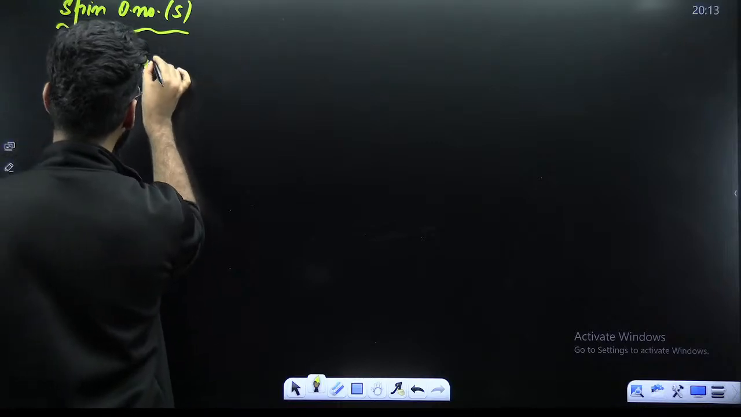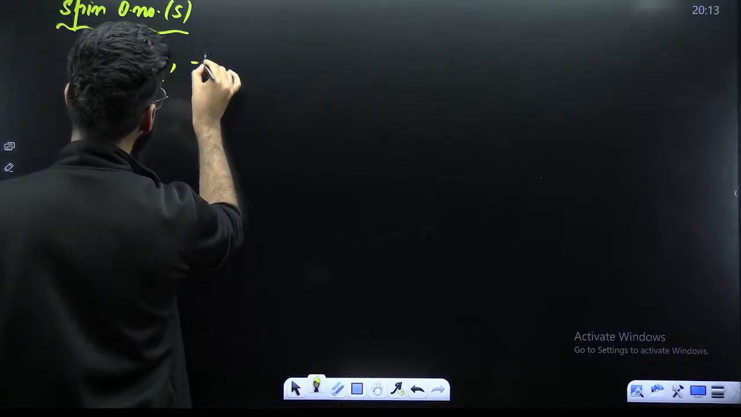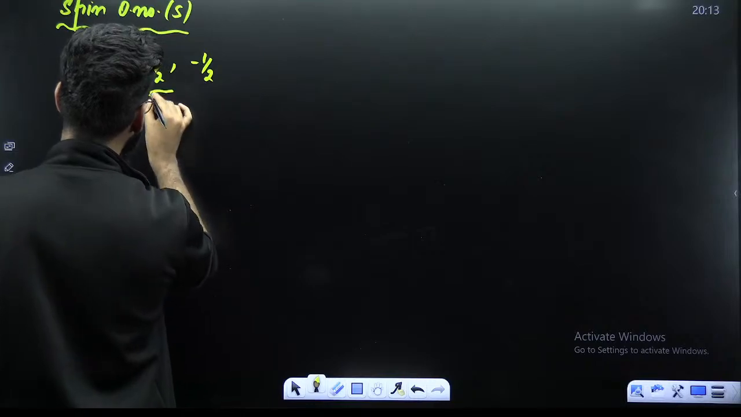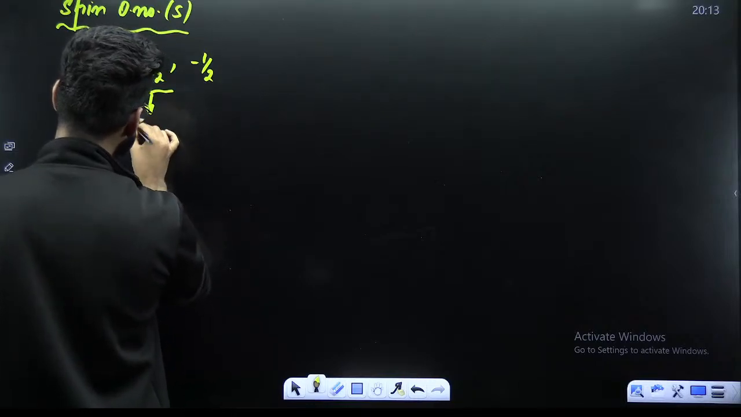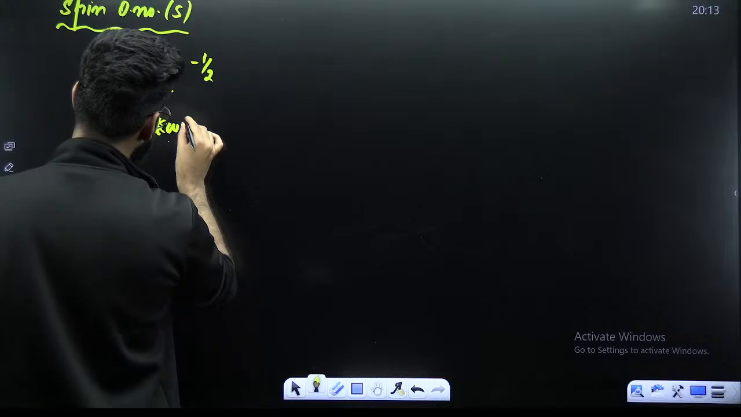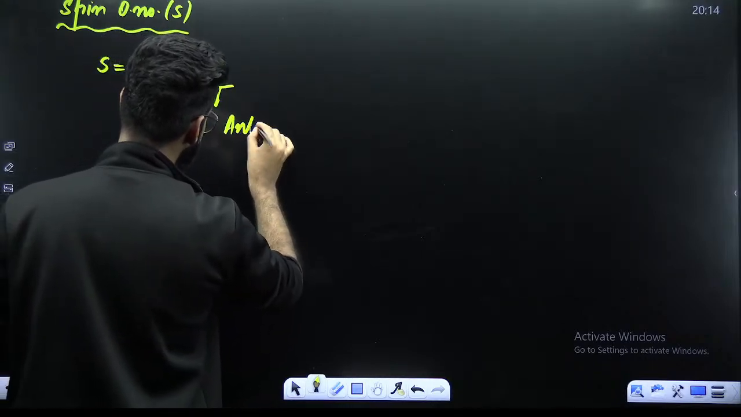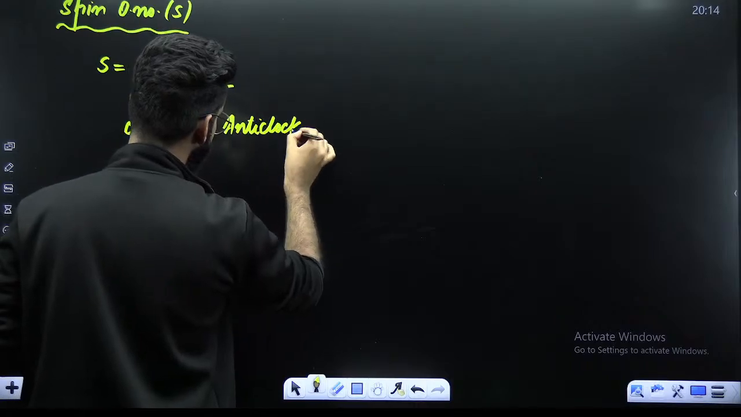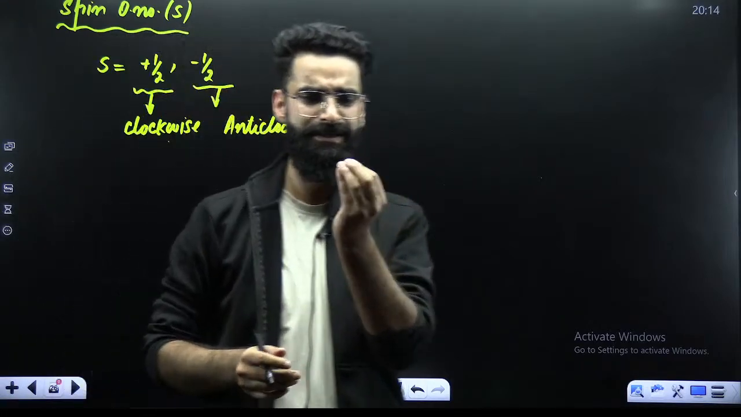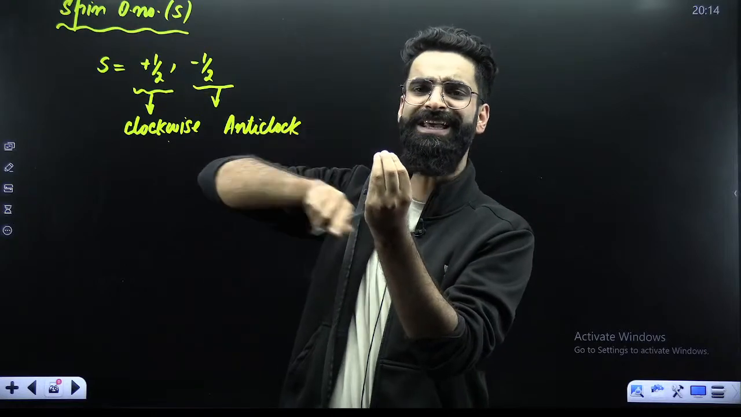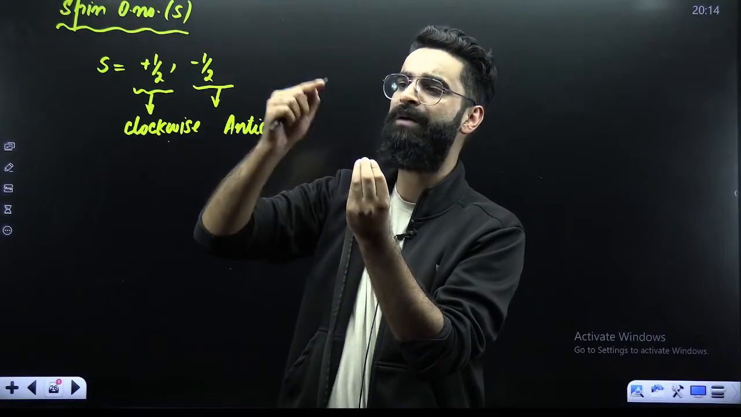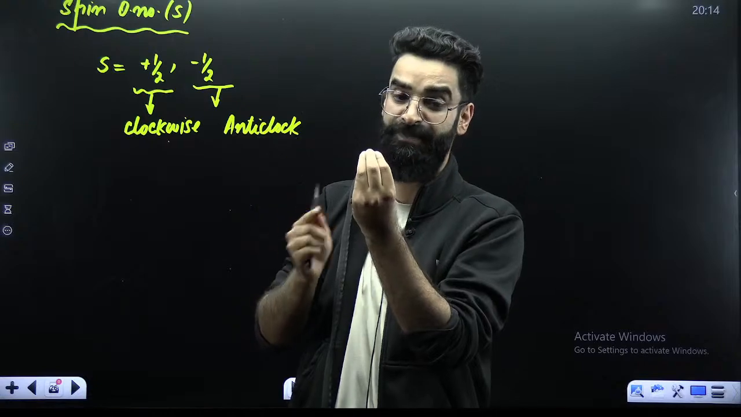So S has two values, either plus 1 by 2 or minus 1 by 2. Plus 1 by 2 means the electron is moving with clockwise spin. Minus 1 by 2 means the electron is moving with anti-clockwise spin. For example, this is the nucleus. The electron is revolving, and at the same time it's spinning about its own axis as well. It's revolving as well as spinning.